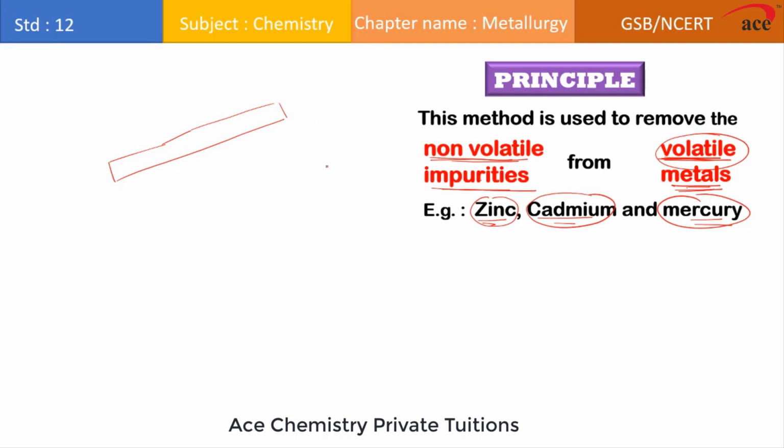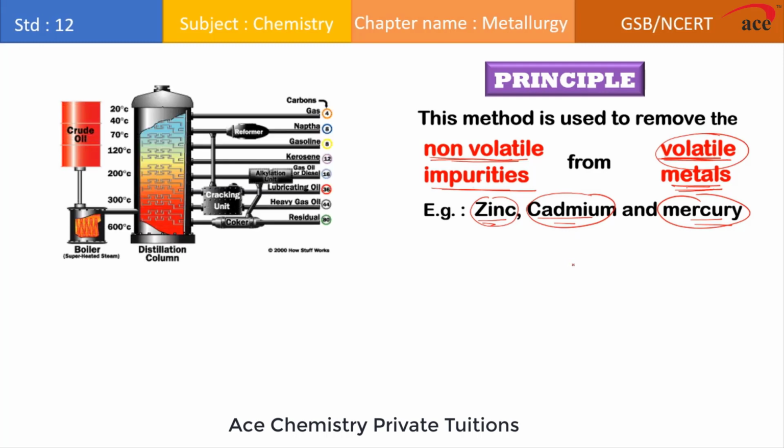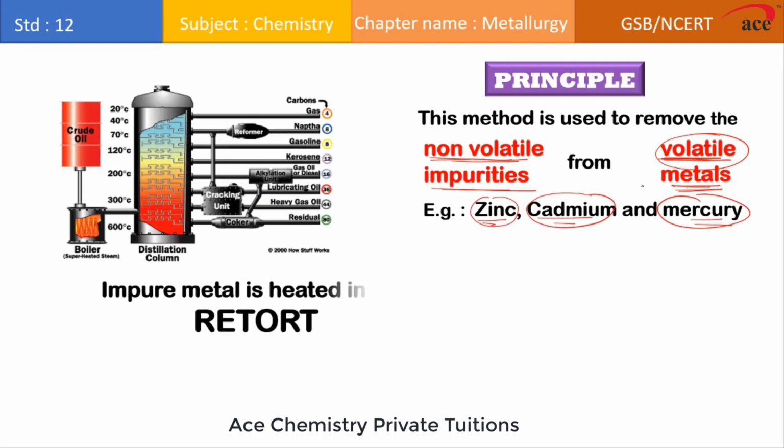This is the common principle that we use for the refining of the metal. What we do in this is take the crude metal pieces into a retort. When you say retort, you can simply refer to it as a distillation flask-like structure.